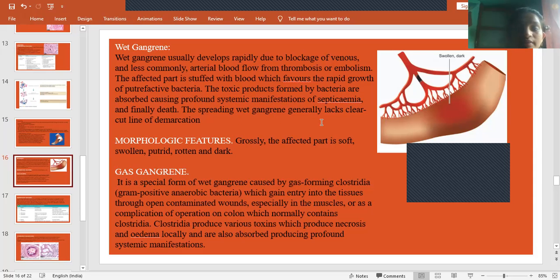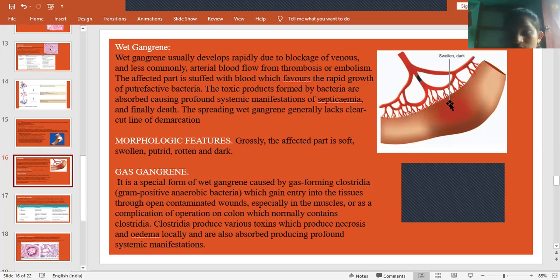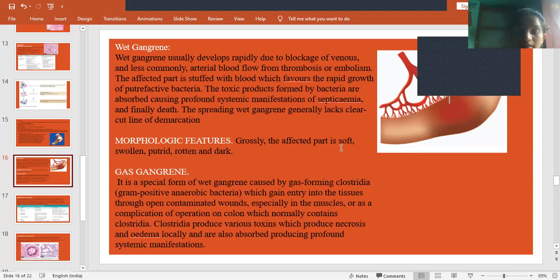The spreading wet gangrene generally lacks a clear-cut line of demarcation. So here we cannot see any line of demarcation in case of wet gangrene. As it occurs in the blood vessel, we cannot see it clearly. It's swollen and dark because of putrefaction within the blood vessel. Morphological features: the affected part is soft, red, swollen, putrid, rotten and dark. Putrid means if we touch it, it feels completely filled with pus. So it appears soft and putrid, rotten and dark.